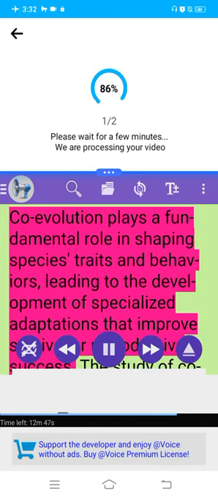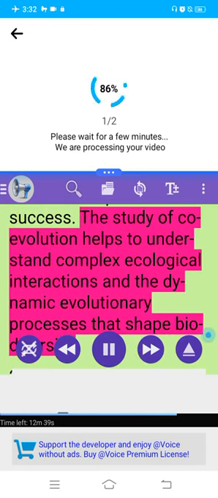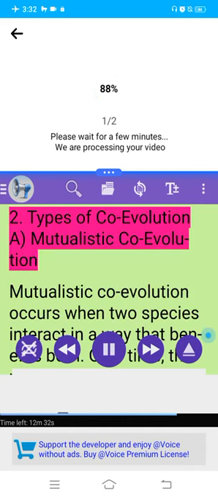Coevolution plays a fundamental role in shaping species traits and behaviors, leading to the development of specialized adaptations that improve survival or reproductive success. The study of coevolution helps to understand complex ecological interactions and the dynamic evolutionary processes that shape biodiversity. 2. Types of coevolution.